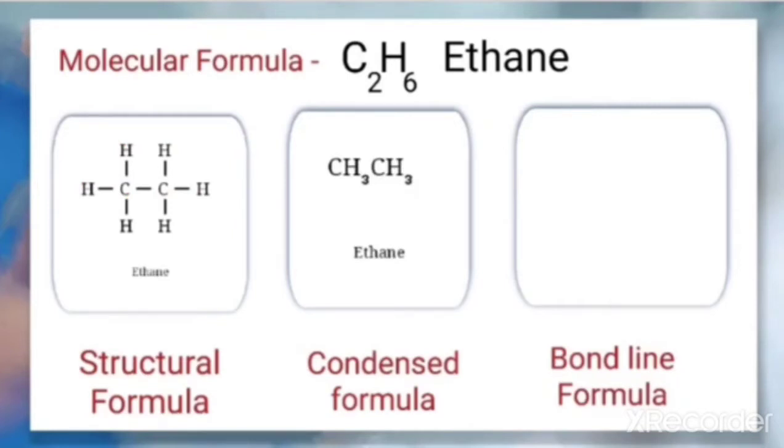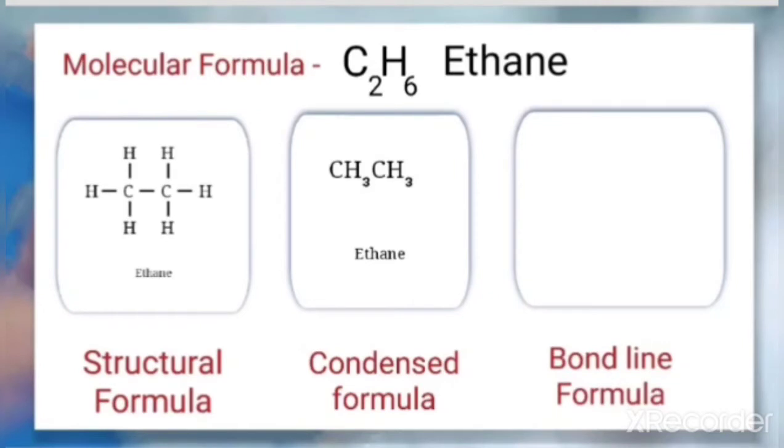Why are we writing in the condensed form? Because the structural formula is a little bit time consuming and space consuming. So we can write the number of atoms that are there, but we can omit the dashes or the lines. But when there is a double bond, we have to keep a double line or double dash. If there is a triple bond, we have to keep 3 lines or 3 dashes. But for a single line, it is better to omit writing the bonds.